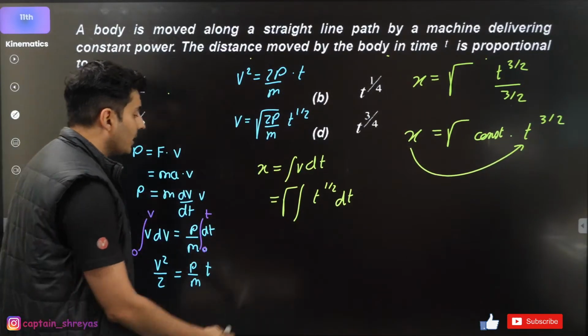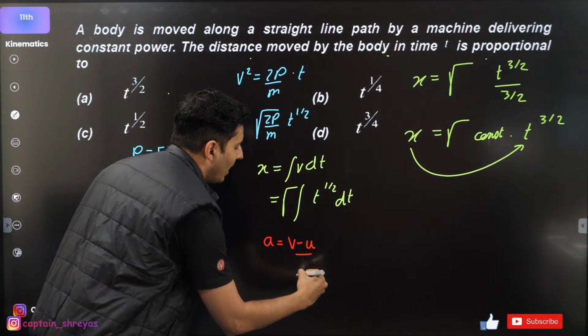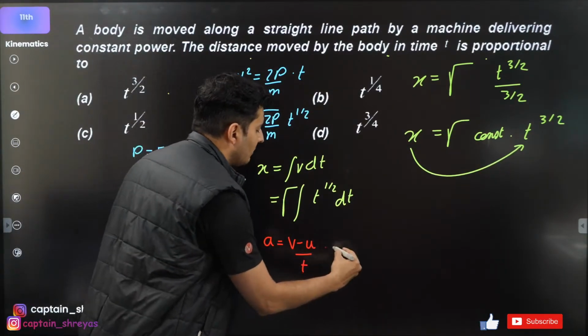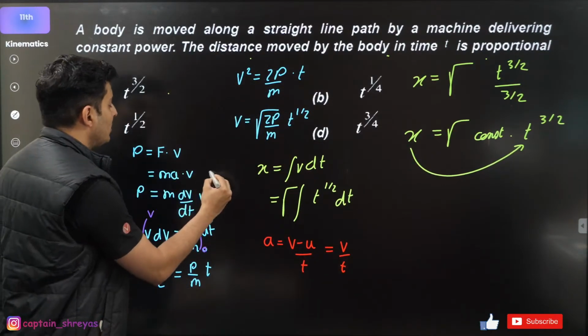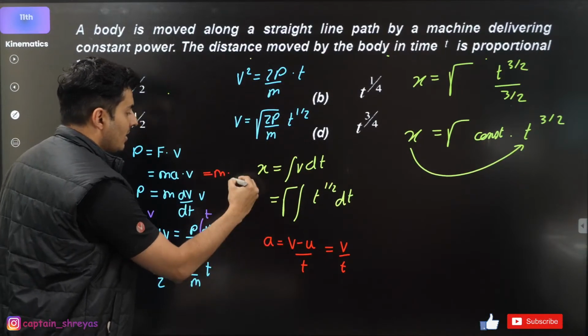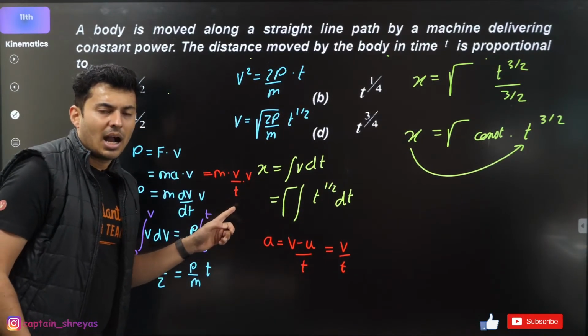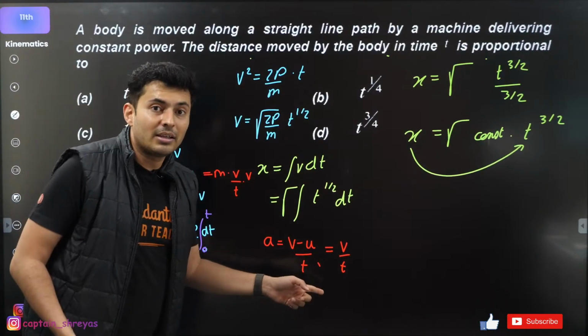Some people also use another wrong thing over here. For acceleration, they write it is nothing but v minus u by t. Acceleration is v minus u by t and initial velocity is 0, so it is v by t. So then they write this mass into acceleration as m into v by t into v. Is this correct or wrong? I feel this is wrong. Why? How is acceleration v minus u by t?